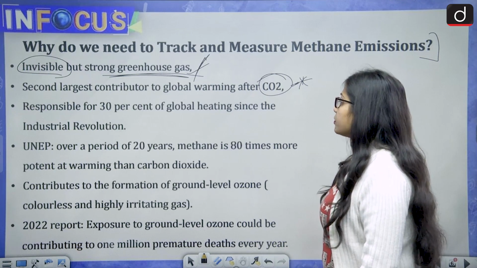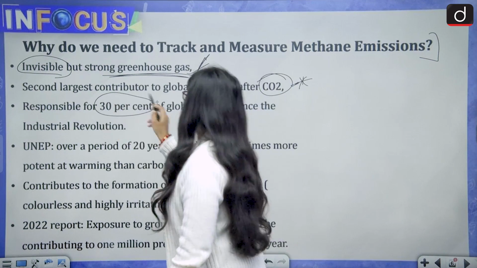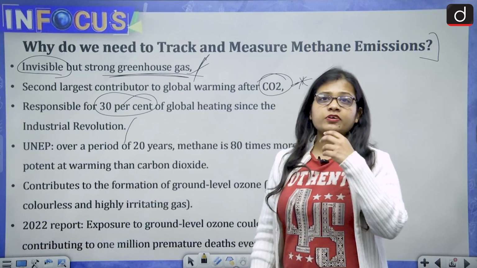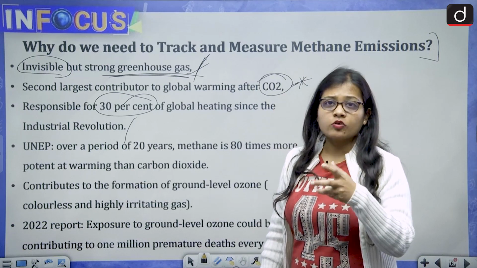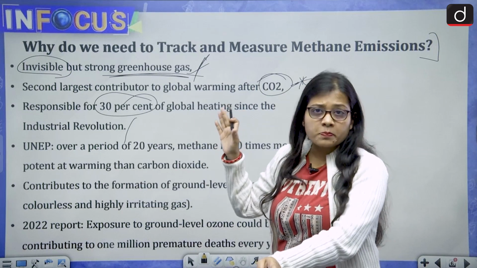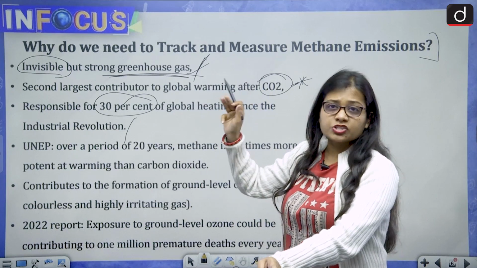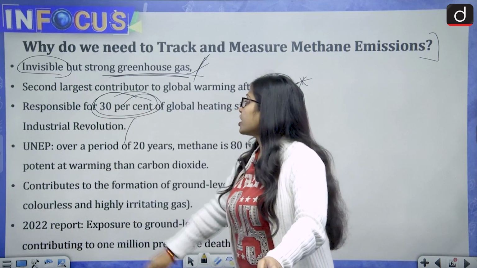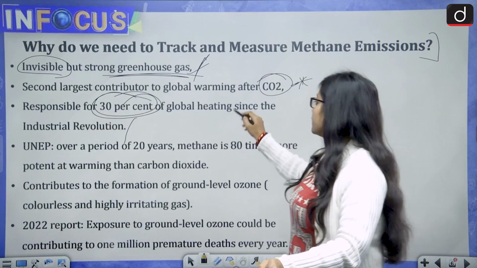It is responsible for 30% of global heating since the Industrial Revolution. Whenever the topic of climate change, greenhouse gases or global warming comes up, methane has a role to play, because since the Industrial Revolution it has contributed around 30% of global heating.